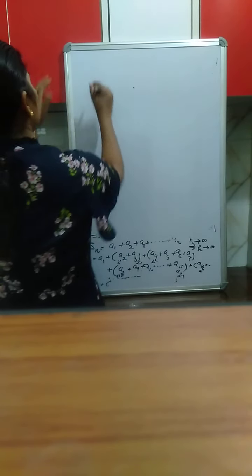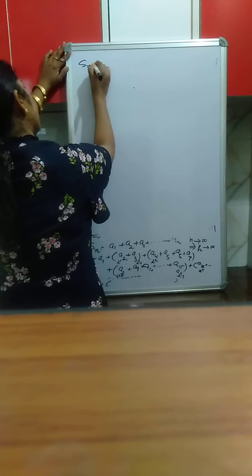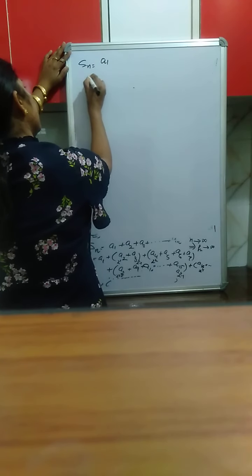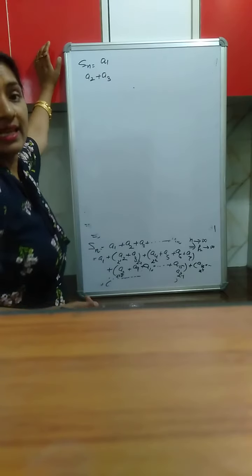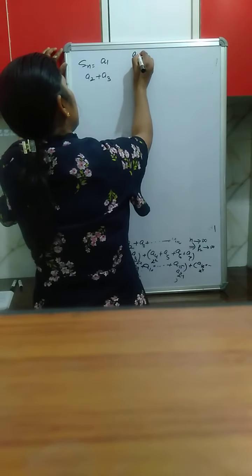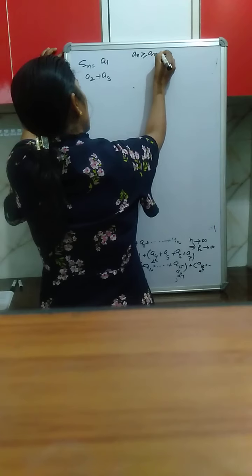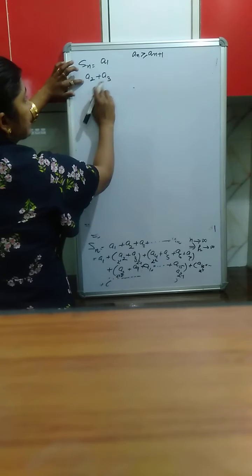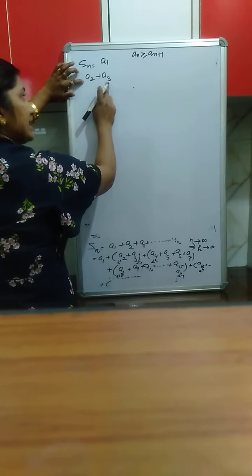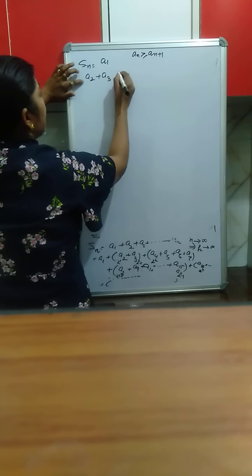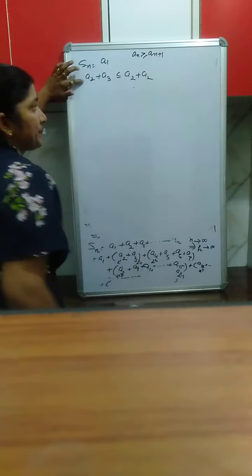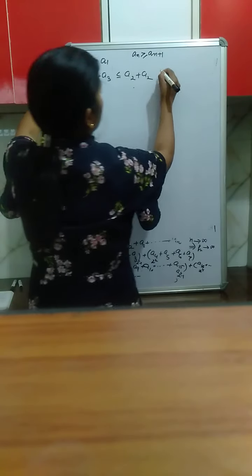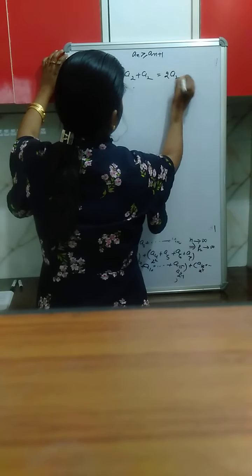Now see, the first term of Sn is a1. Now see, a2 plus a3. As we know that an is greater than or equal to an plus 1, a2 is greater than or equal to a3. That means a3 is less than or equal to a2. It means this is less than or equal to a2 plus a2, which is 2 times a2.